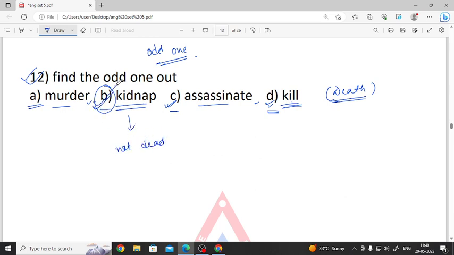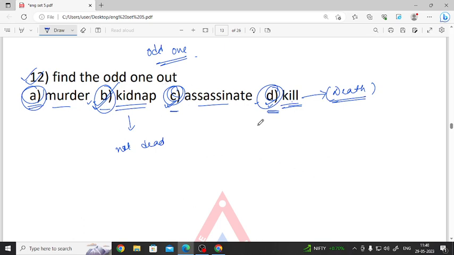So option B is correct, because the rest of the three options, A, C and D, are related to death, but kidnap is not related to death.